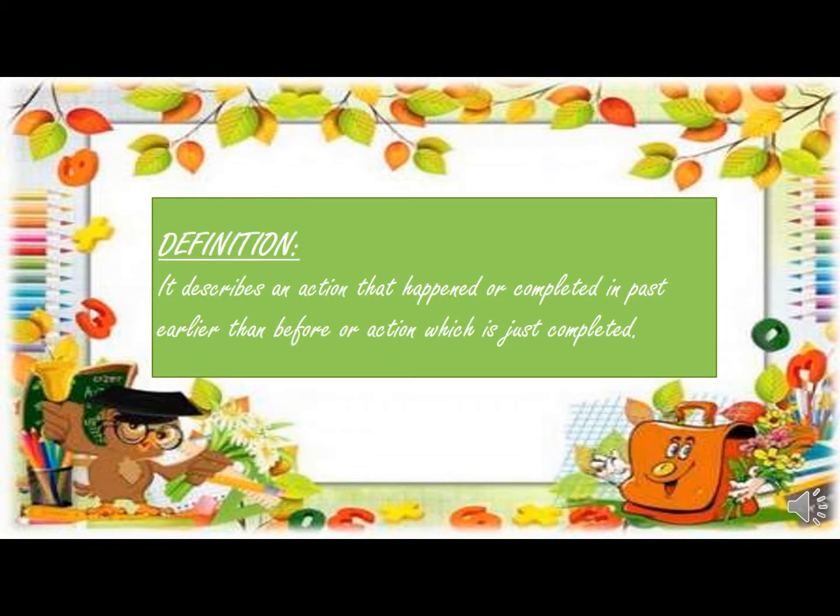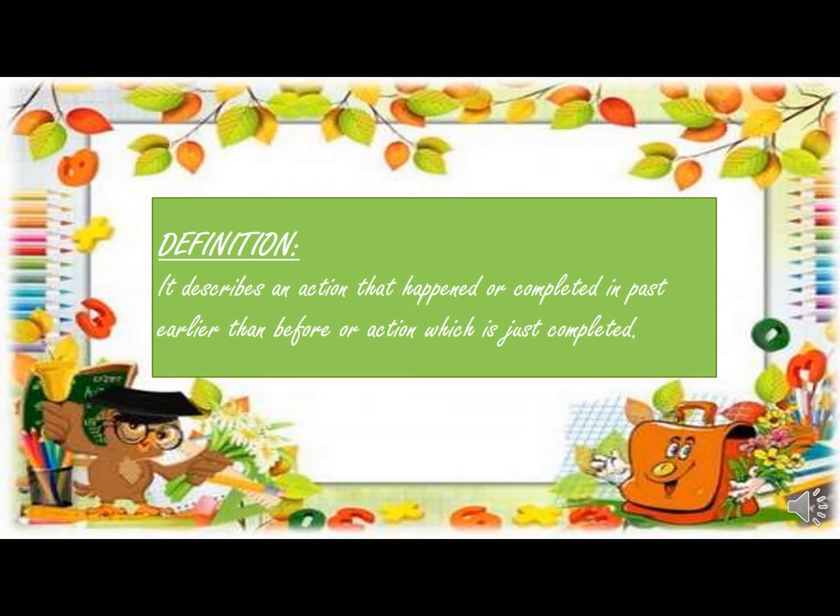As I already told you, events or actions that happened before, and a series of completed actions in the past, are discussed in the past tense. For example, I watched a movie. This is an action which has been completed in the past.